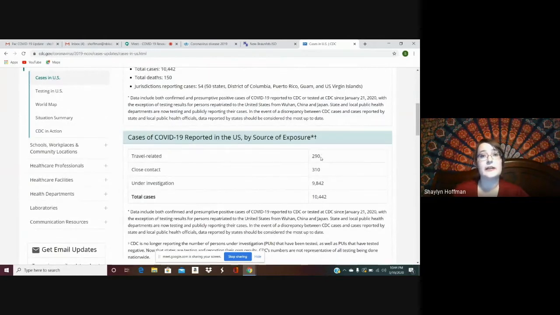If you scroll down a little bit more, it's going to tell you 290 of those cases were travel related. So those people contracted the disease while they were abroad. 310 were close contact, so they got it from people in their household or others. Unfortunately, for the majority, they're still investigating. They're trying to find the source of that infection.